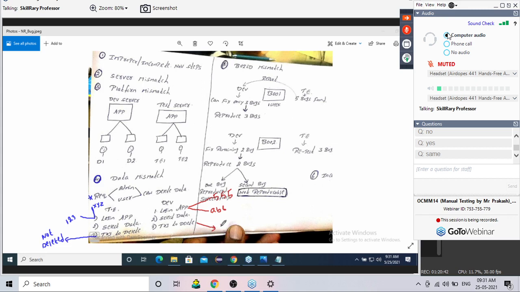When he tries to delete, he is able to delete the data. Okay. First, you give me the first reason. The test engineer is not able to delete, but the developer is able to delete. Correct? What is the first reason? What could be the reason here?